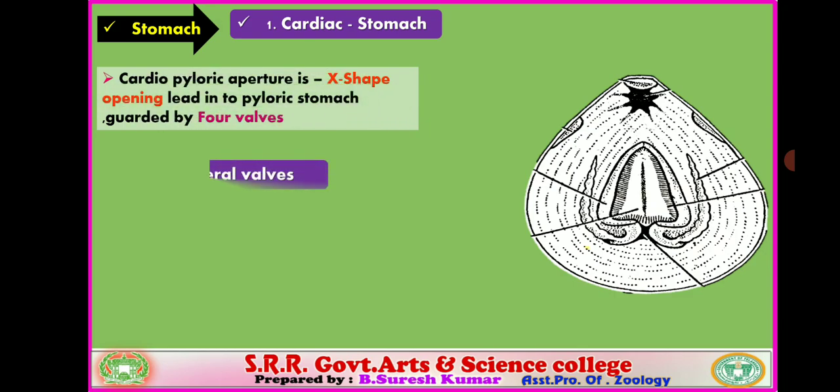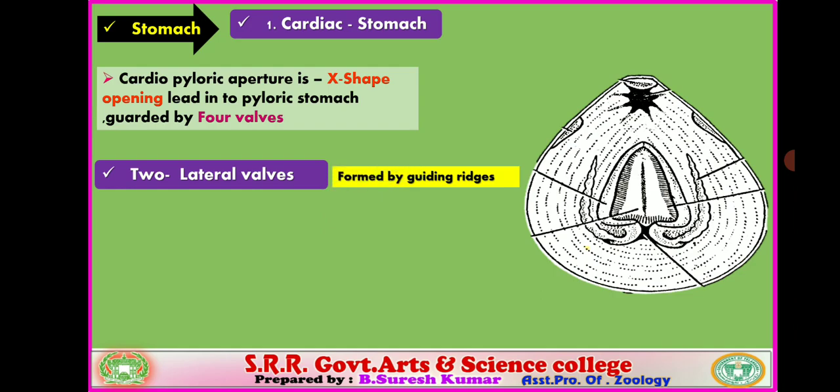The cardiopyloric aperture is X-like in shape, and it is an X-shaped opening leading to the pyloric stomach and guarded by 4 valves. Remember, these 4 valves include 2 lateral valves, present one on either side, formed by the guiding ridges.